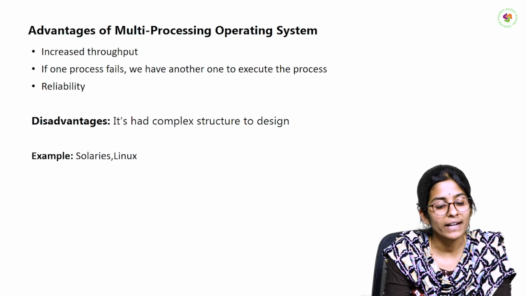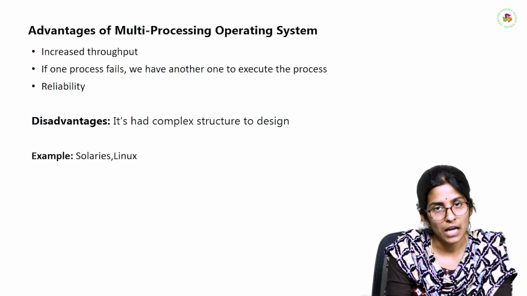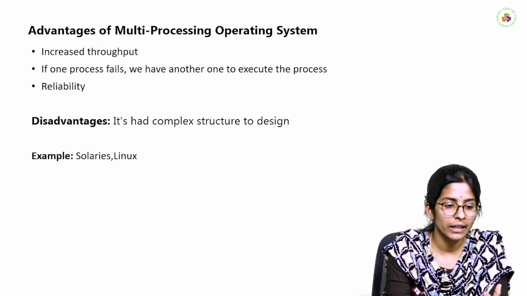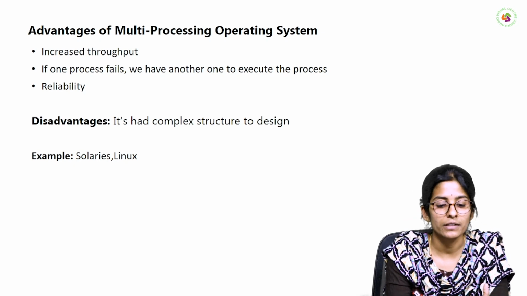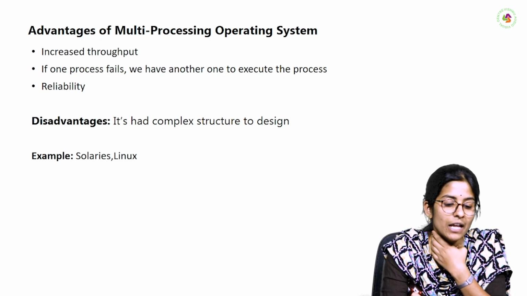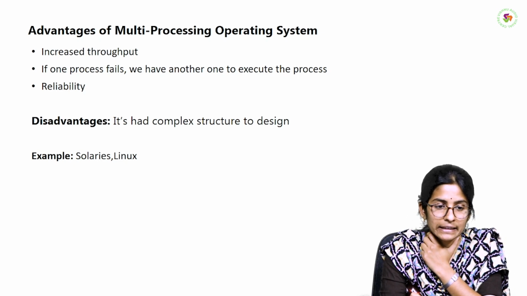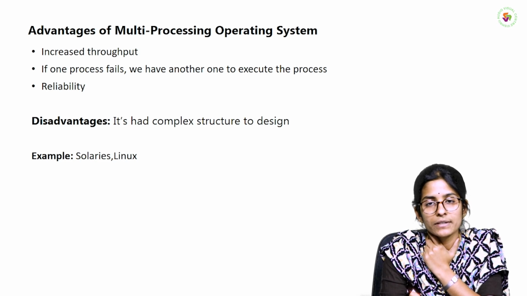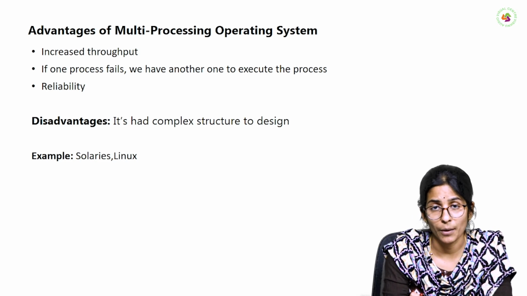The disadvantage of the multi-processing operating system is that it has a complex structure design, because we use more than one CPU. Examples of multi-processing operating systems are Solaris and Linux. In the Linux or Solaris operating systems, we use this type of multi-processing.